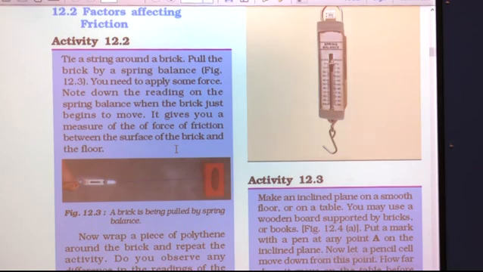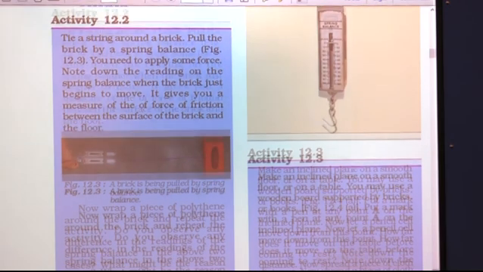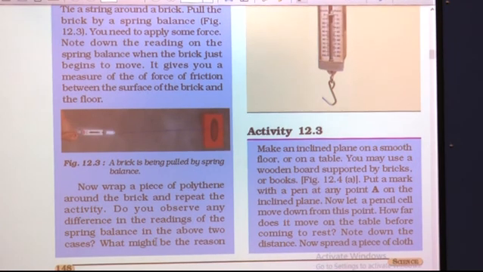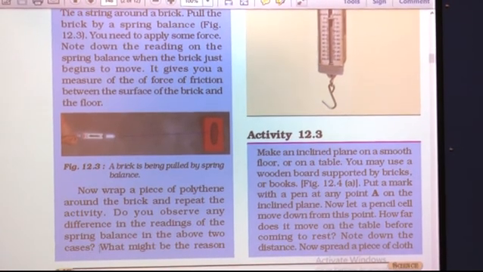Now, in the second case of this activity, what you are supposed to do is take a polythene sheet and wrap it around the brick. So, now wrap a piece of polythene around the brick and repeat the activity. Do you observe any difference in the readings of the spring balance in the above two cases?